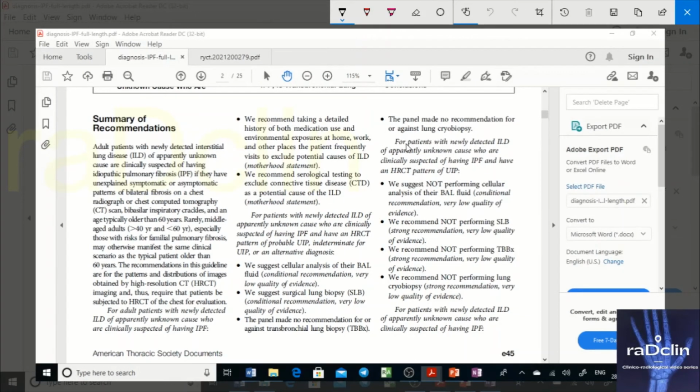Next thing that you need to know: for patients with newly detected ILD of apparently unknown cause who are clinically suspected of having IPF and have an HRCT pattern of UIP, and here it is talking about typical UIP, we suggest not performing cellular analysis for their BAL. We recommend not performing surgical lung biopsy, and we recommend not performing transbronchial biopsy. We recommend not performing lung cryobiopsy, meaning that you should not perform anything, you should straight away start the treatment in typical UIP. That's what they are saying.